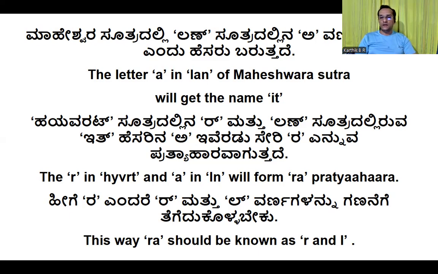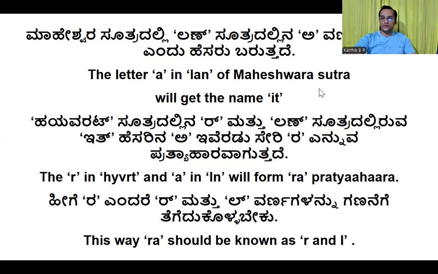According to the previous sutra, Upadeshe Janunasikaat It, I'm explaining again. In the sutra Lan, the A of Lan after La gets a name called It. Because of that, we are able to make a Pratyahara called Ra, following the sutra Adirantyena Sahetaa. After making that, we get a Pratyahara called Ra, which includes Ra and La both. That we should remember.